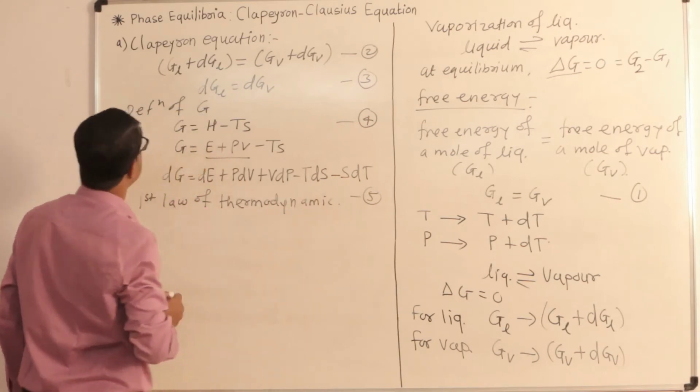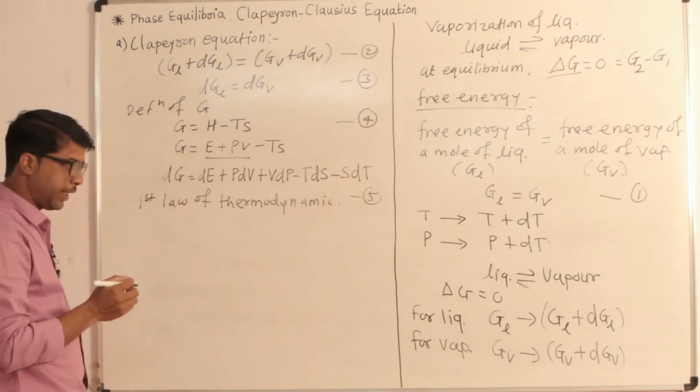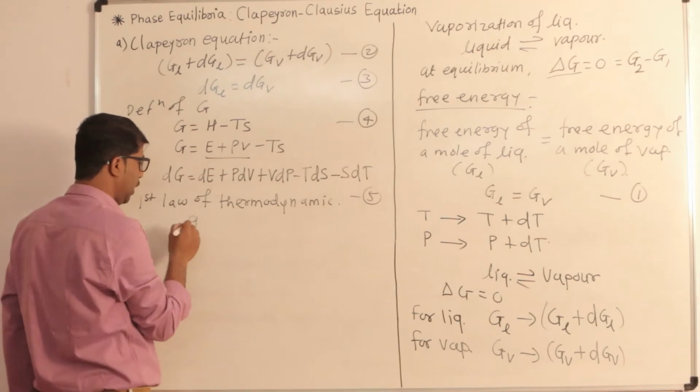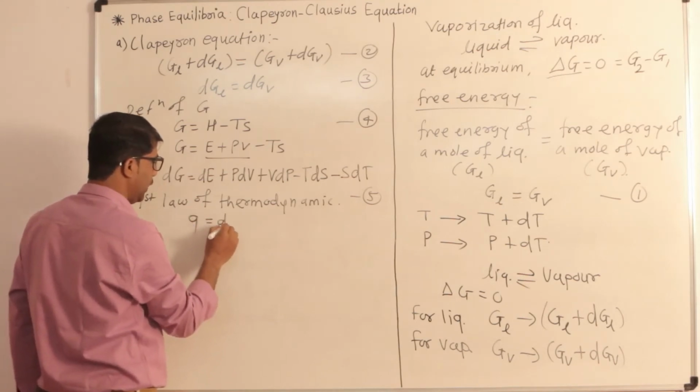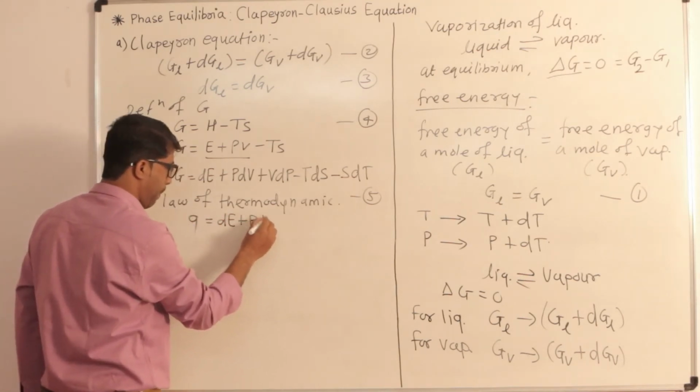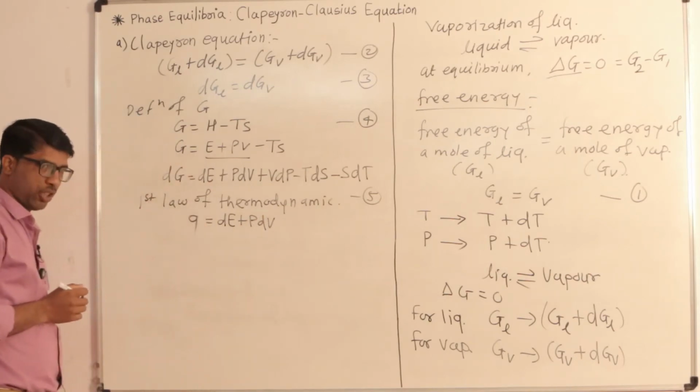The scientist is thinking about the first law of thermodynamics. The first law of thermodynamics gives the value of Q. Q is equal to dE plus PdV. This is the first law of thermodynamics.